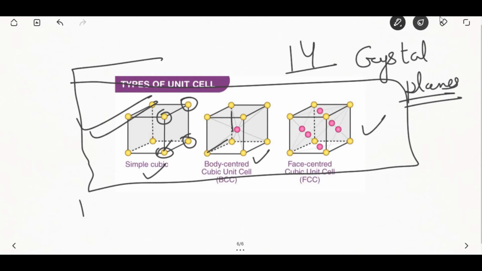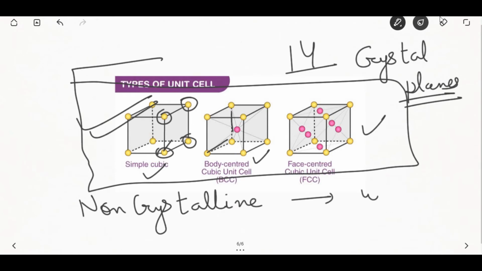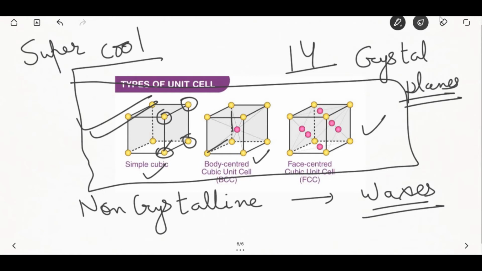The non-crystalline phase are the waxes. The glass is considered to be a non-crystalline solid. The arrangement of glass is localized within a large number of disordered units between the ordered units. Since such an arrangement is also typical of liquid, such solids are known as super cooled liquids.